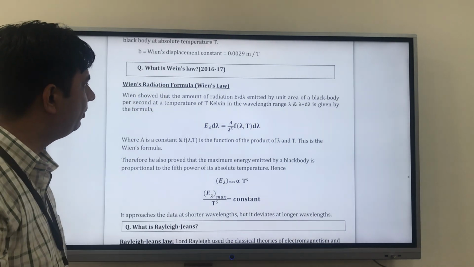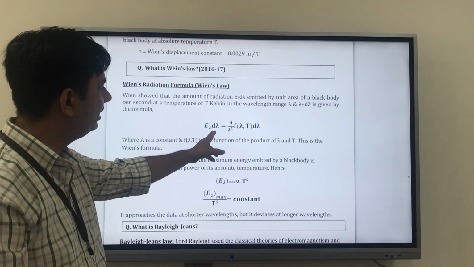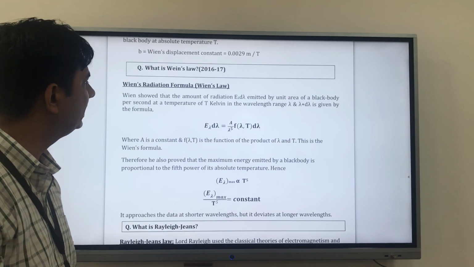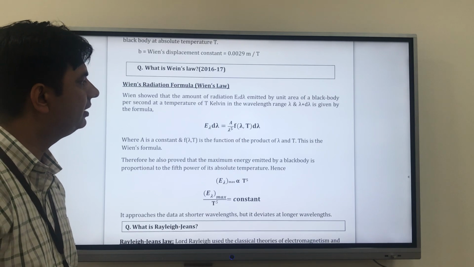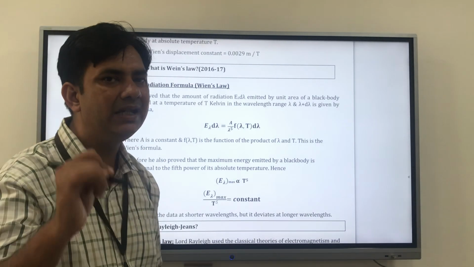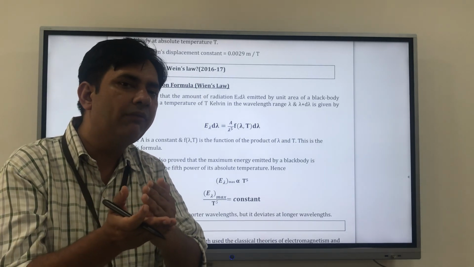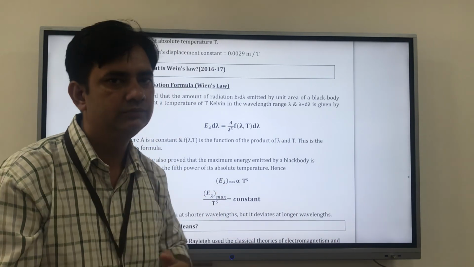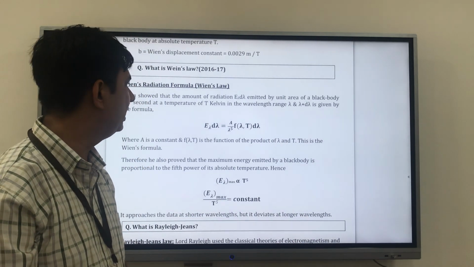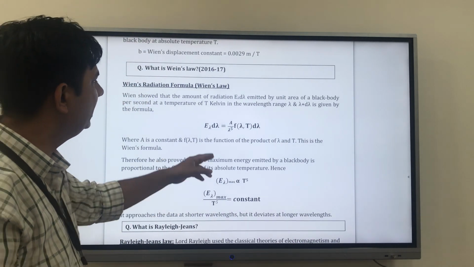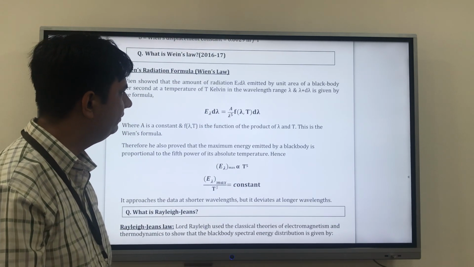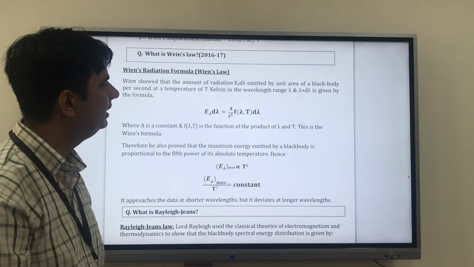So Wien showed that the amount of radiation E lambda d lambda emitted by a unit area of a black body per second at a temperature of T Kelvin in the wavelength range between lambda and lambda plus d lambda. Here lambda plus d lambda means we increase the value from that threshold value to some little more. So we can say it is given by the formula E lambda d lambda is equal to A by lambda to the power 5 F lambda T d lambda.